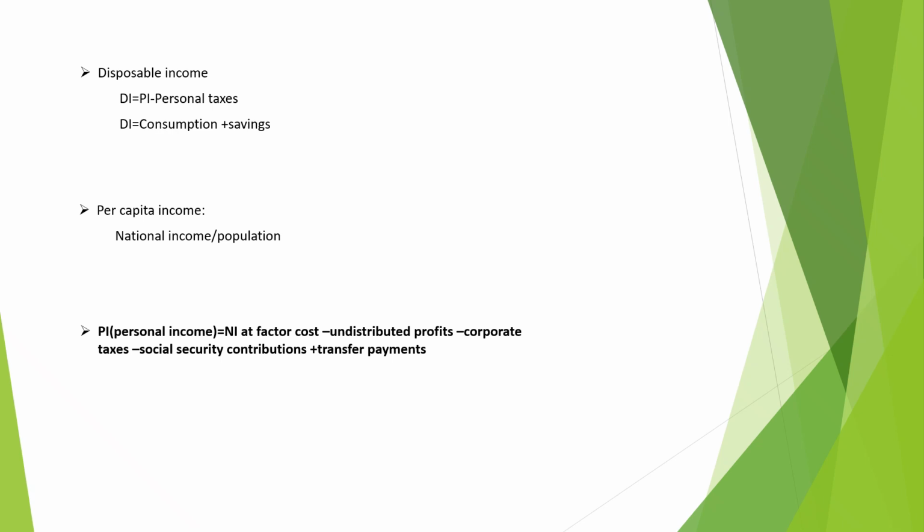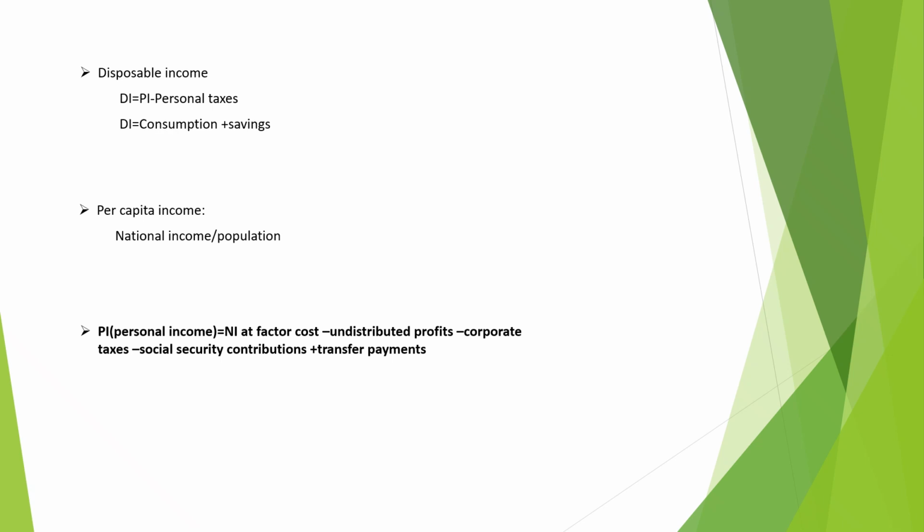Next one, per capita income. The per capita income is the average income of an individual in a country. It is calculated by dividing national income by population of the country. This concept is a good indicator of the average standard of living in a country.